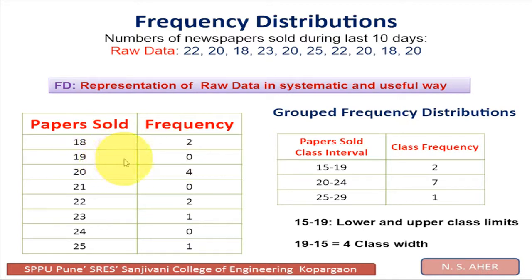Then 19 papers were sold on no day. 20 papers were sold on 4 days. 21 papers were sold on no day. 22 papers were sold on 2 days. 23 papers were sold on one particular day. 24 papers on no day. 25 papers were sold on one particular day. If you count the total frequency, it comes to 10 days. So these are the papers sold and this is the corresponding frequency.